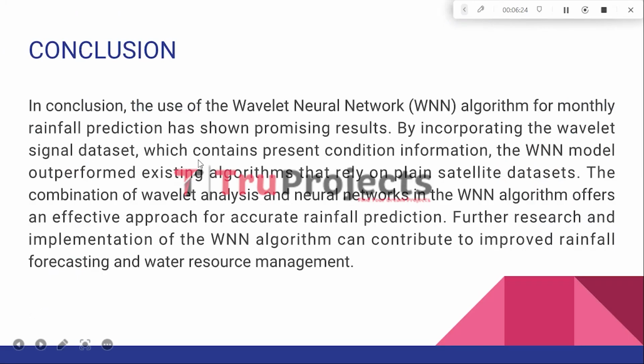Finally, in conclusion, the use of the Wavelet neural network algorithm for monthly rainfall prediction has shown promising results. By incorporating the Wavelet signal dataset, which contains the present condition information, the WNN model outperformed the existing algorithm that relies on plain satellite datasets. The combination of Wavelet analysis and neural network in the WNN algorithm offers an effective approach for accurate rainfall prediction.